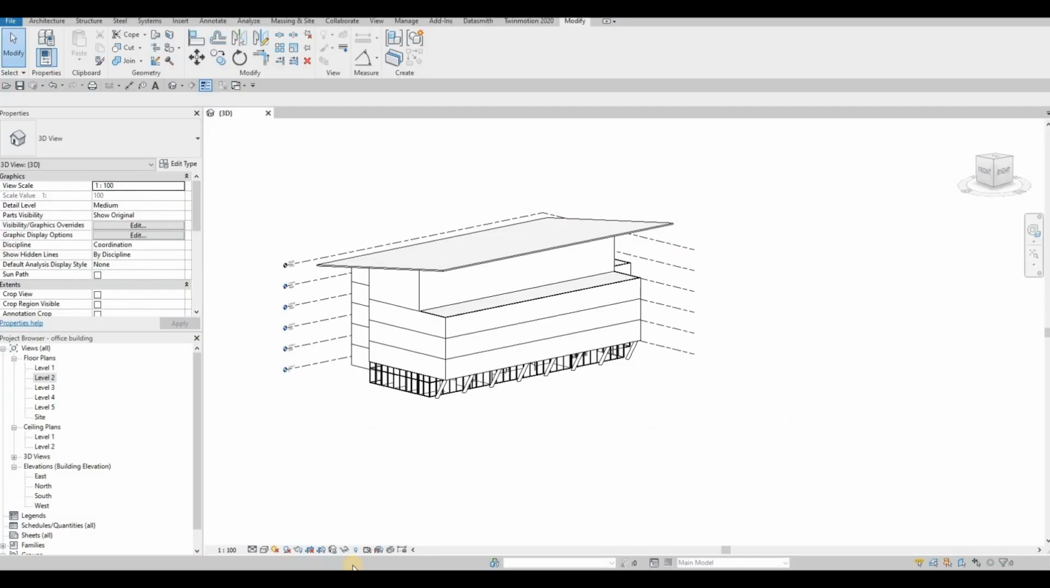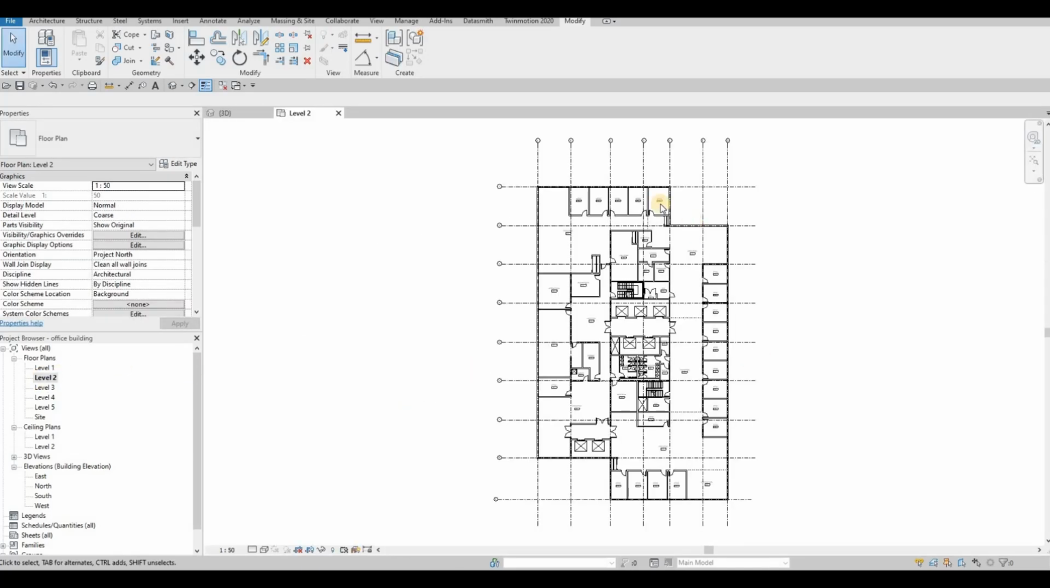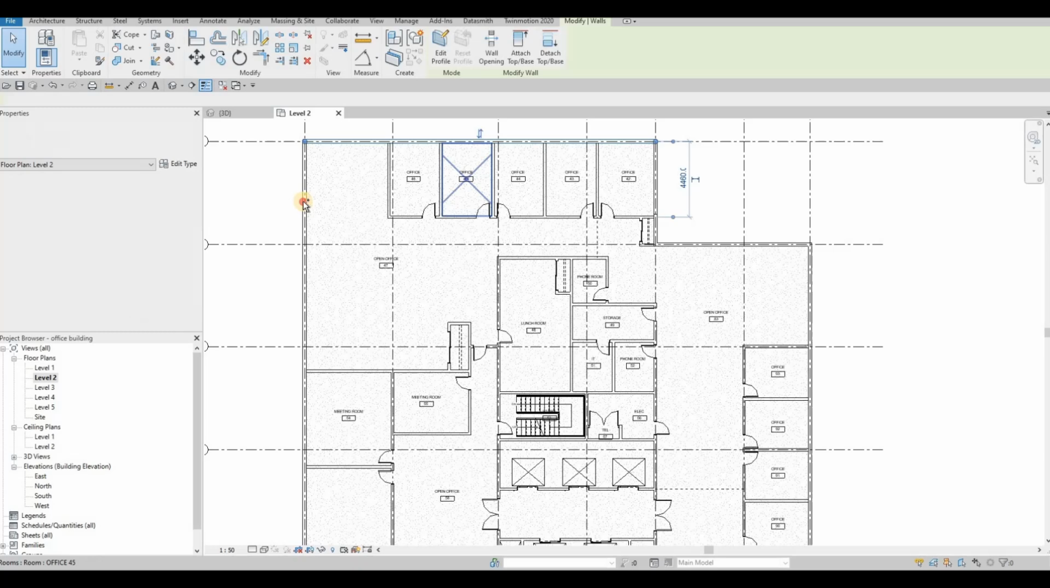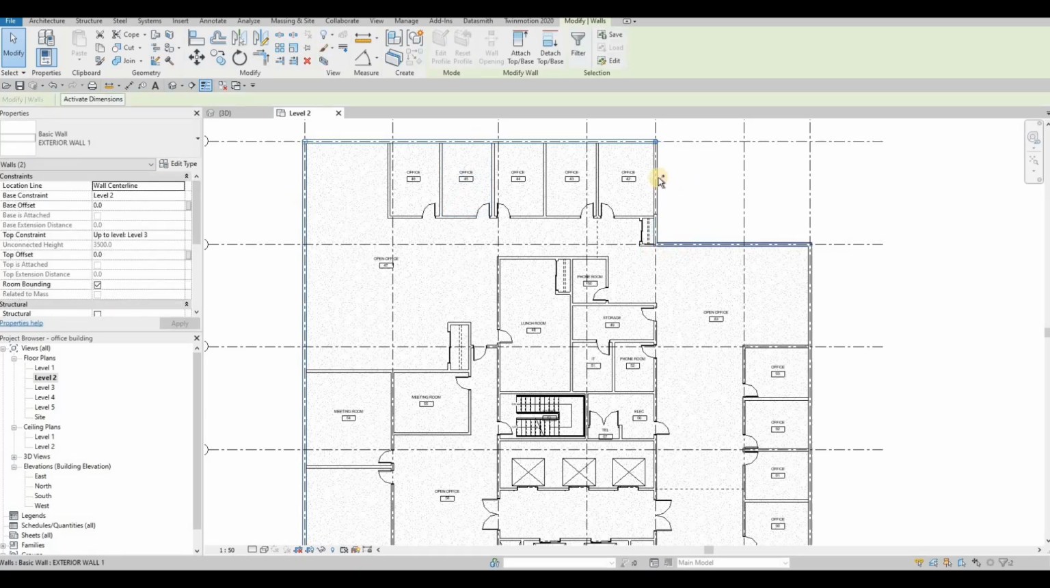So in the last video, we were able to add all these columns and then we started changing this to our storefront. Now we're gonna continue working on this. What I want to do is go to each and every level and change this to our storefront now. So let's go to level 2, and we chose that this will all be changed to storefront.